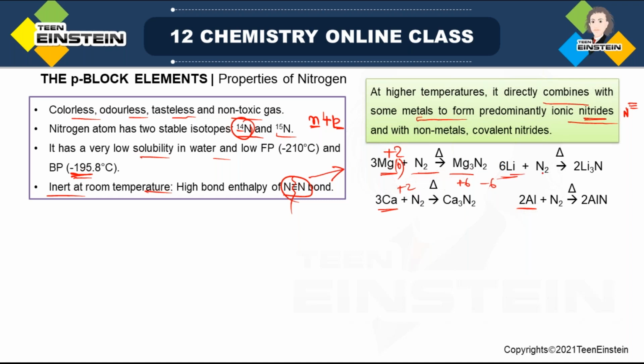And when it is lithium, which is from group 1, it can have oxidation state +1. Now see, the formula is different because nitrogen is carrying 3 negative charge. So there must be total 3 positive charge, and each lithium is +1. That is why 3 lithium atoms must be there. So the formula is now different, Li3N. But when it is group 2 metals, the formula is Mg3N2, Ca3N2, like this.